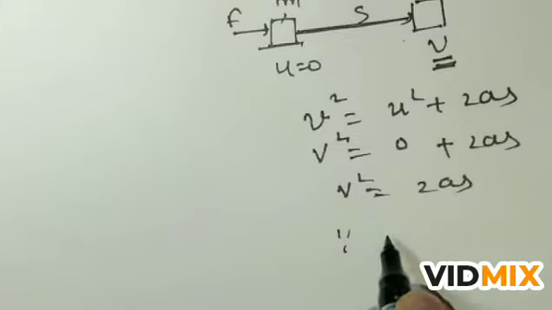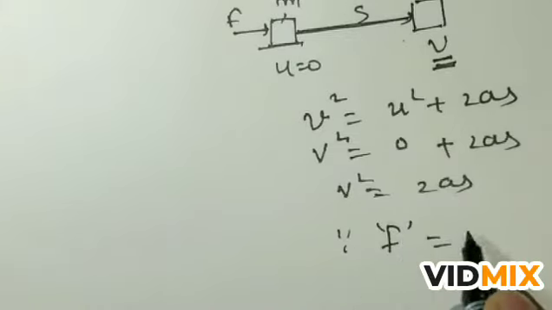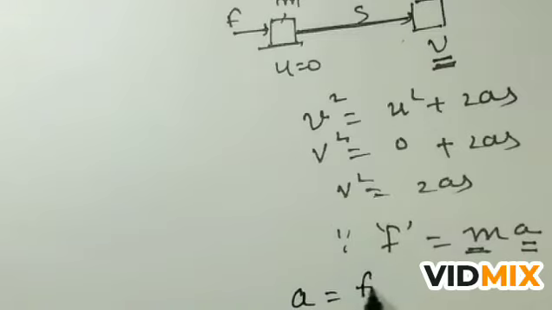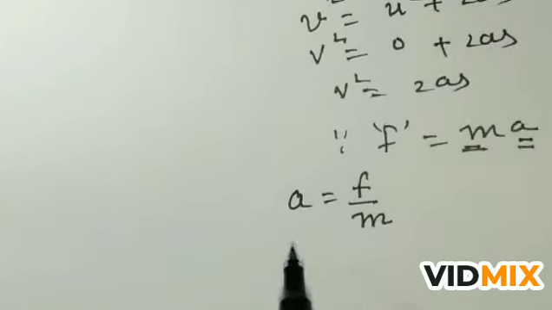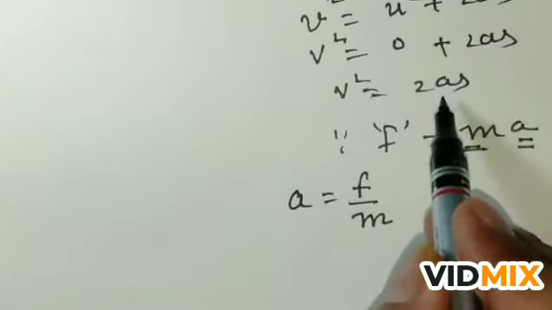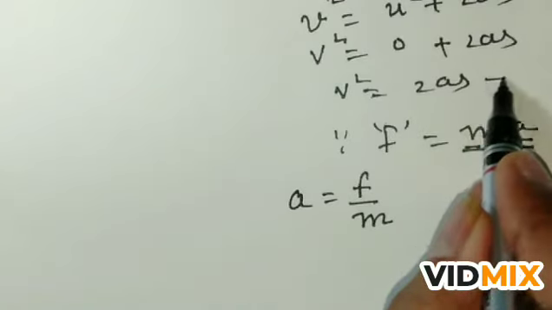Since the force applied on the body is F, F is equal to ma. This is Newton's second law, where m is the mass of the body and a is acceleration, or we can write a is equal to F by m. Now put the value of a in this equation.